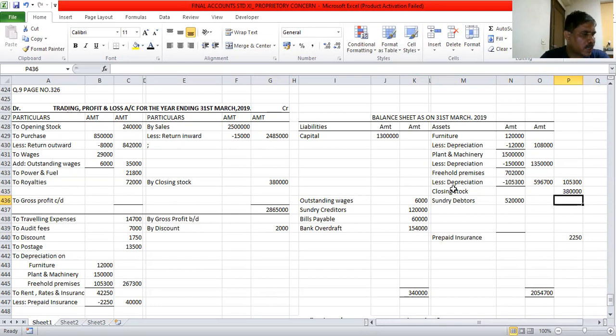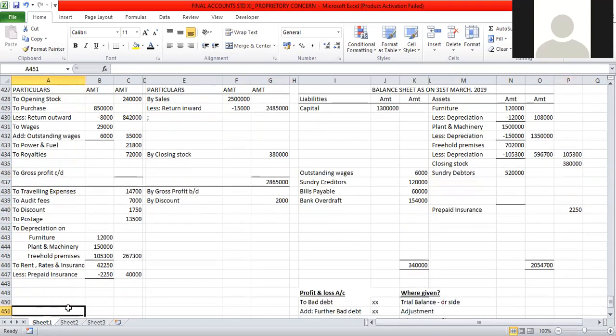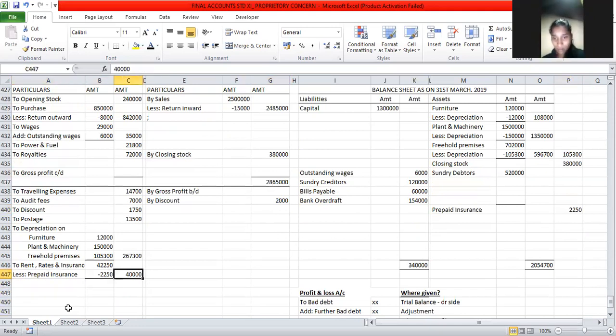Then third adjustment, wages is over. The rent 5,000. Sorry, we are supposed to add here one more expense, rent outstanding. We have rent, rates and insurance. So here we have to take this prepaid as minus, plus 40,000. I will take it in the inner column.